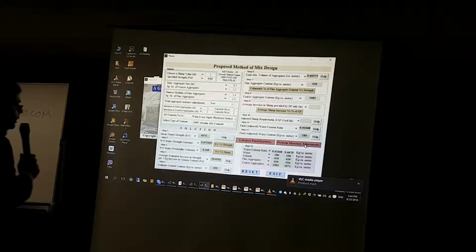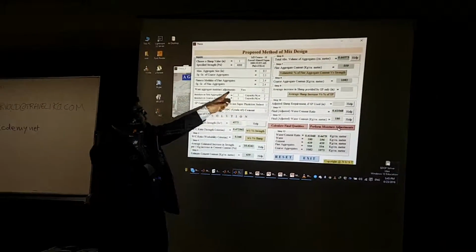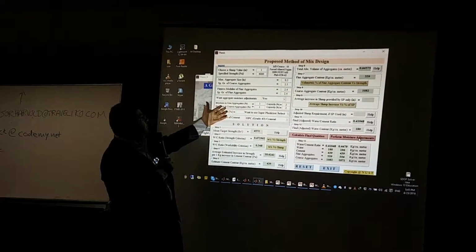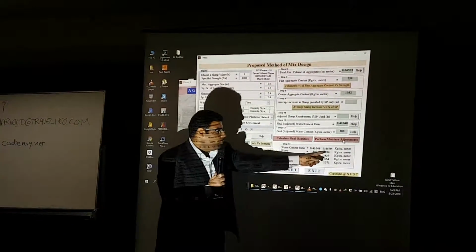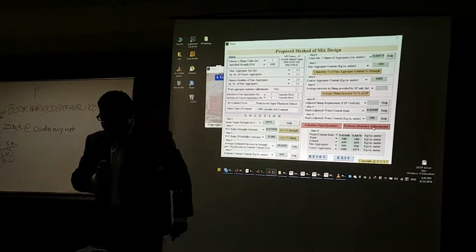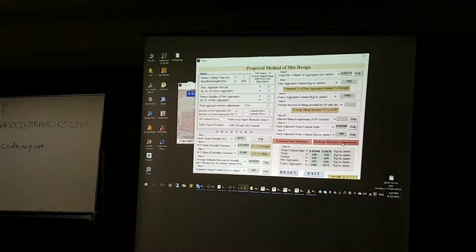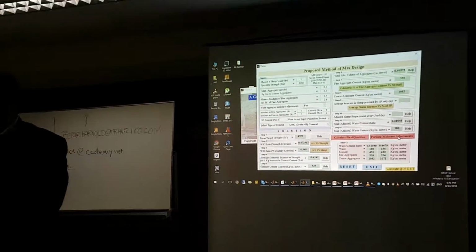So as you can see, now the capacity is more than the as-stored condition moisture. So now you require a slightly higher amount of water to produce the same f'c and same slump.